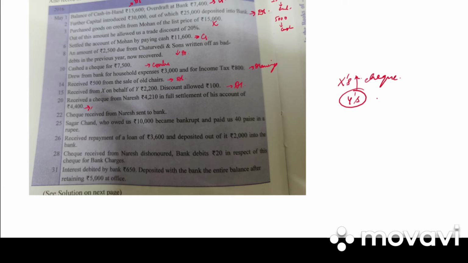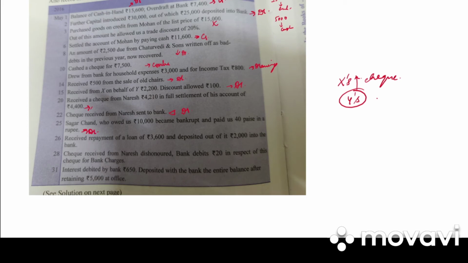Then we have check received from Naresh sent to bank. So now we have sent into bank. So it will be written on the debit side to check in hand. Then we have Sagar Chand, who owed us 10,000, became bankrupt and paid 40 paisa in a rupee. So again, debit side, that will be 4,000 in our cash column.